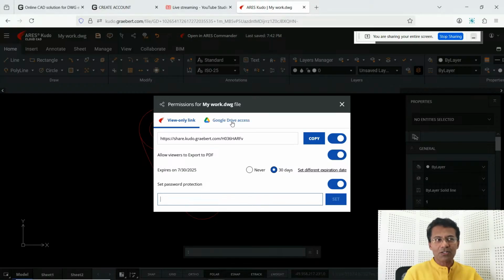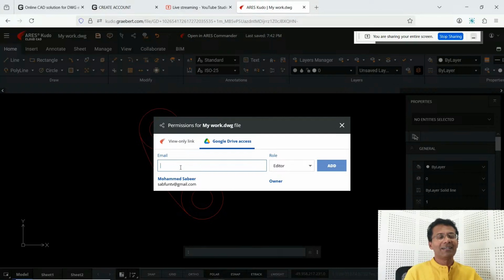Then you can click on Google Drive Access. When you click on Google Drive Access, you will be asked to give the Gmail ID of your team member. Once you provide a Gmail ID here, you can select the role.